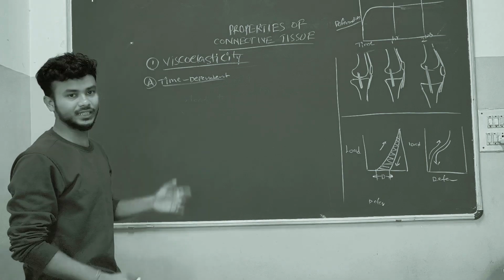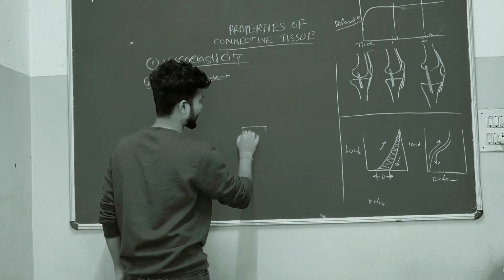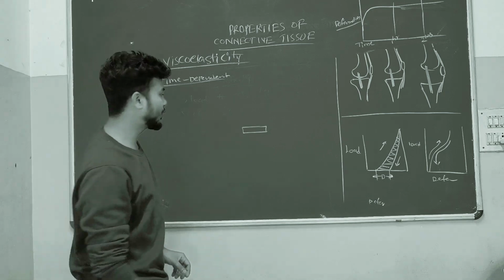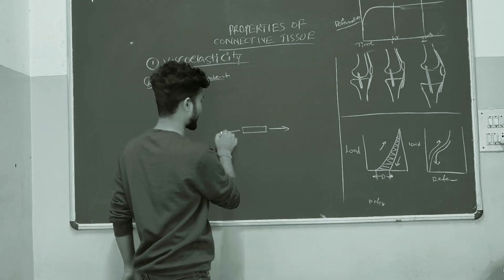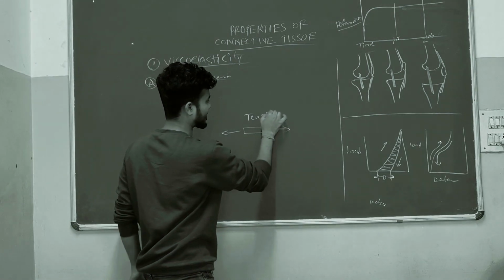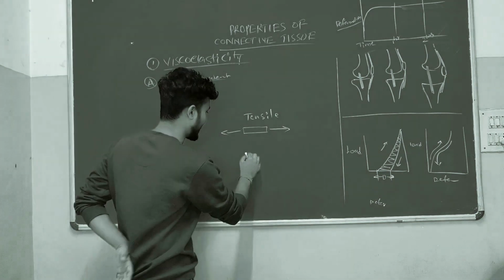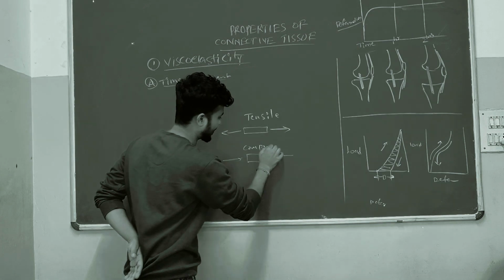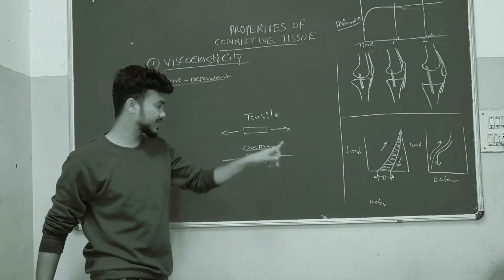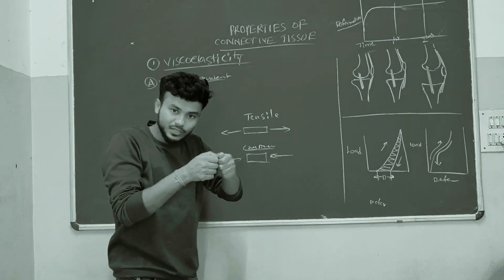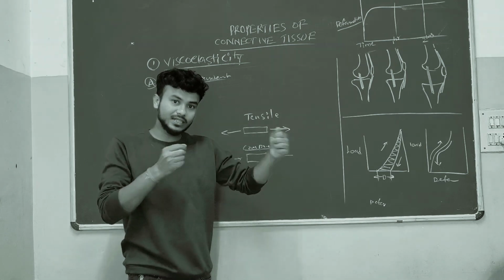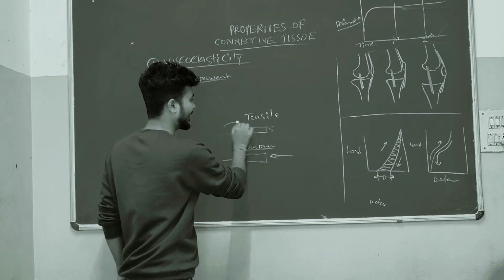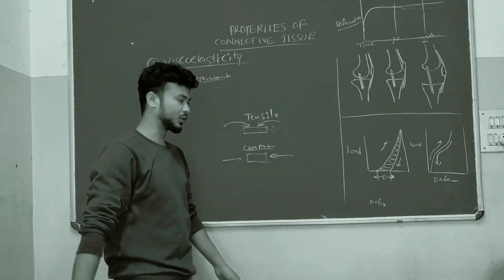Before that, suppose one viscoelastic material is there. It can undergo either tensile stress, which means it can elongate, or compressive stress. So the tissue can stretch and it can compress. After removal of the tensile stress, it can come back to its normal position.